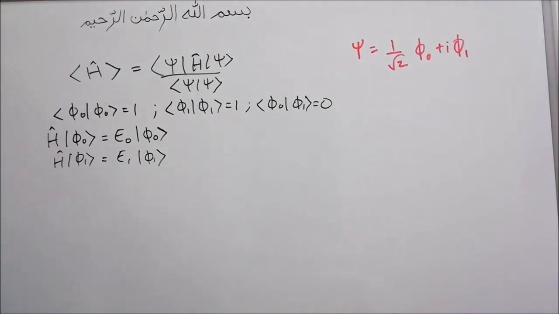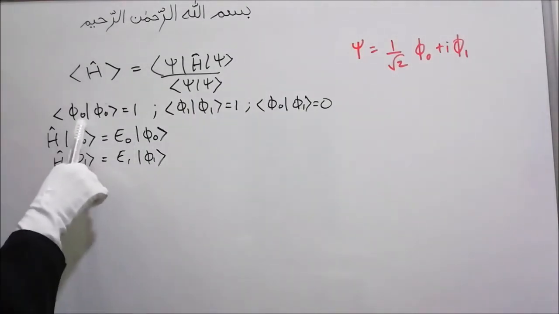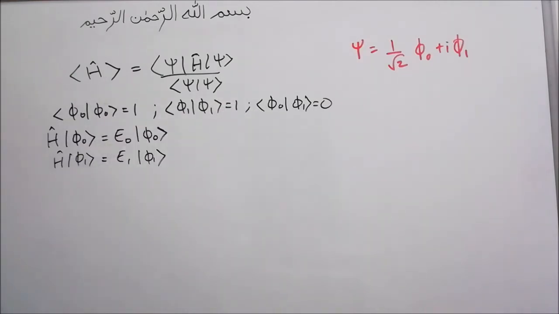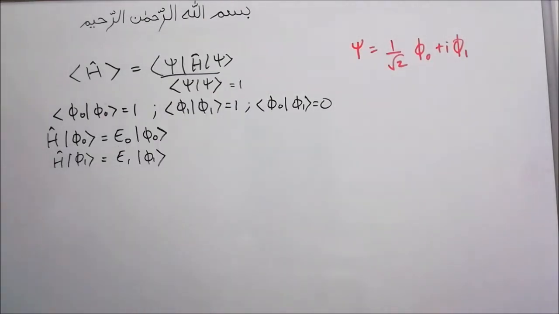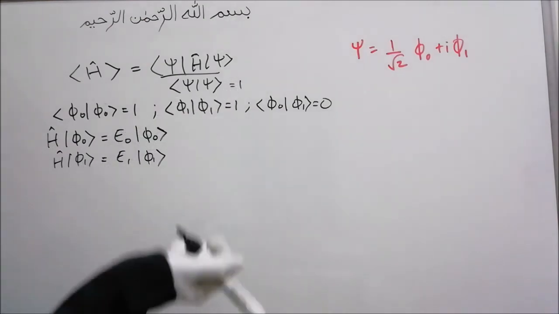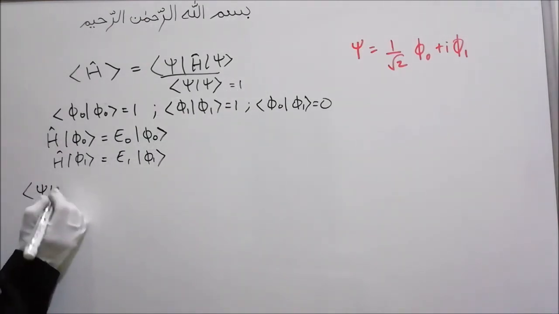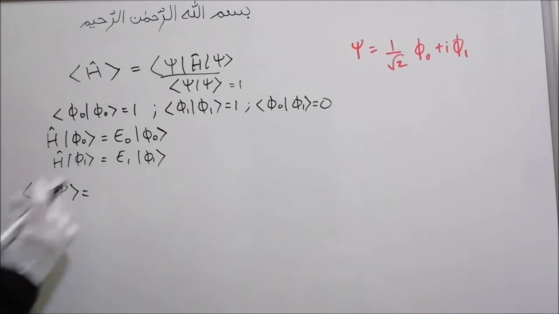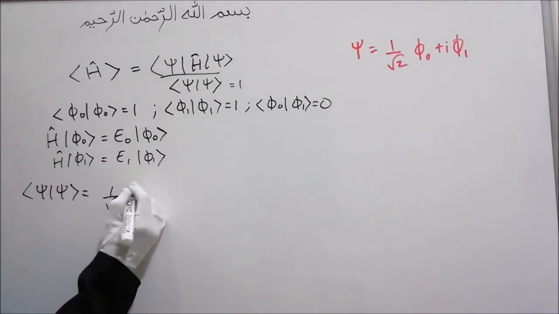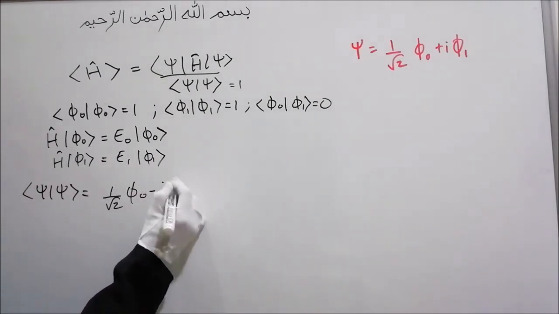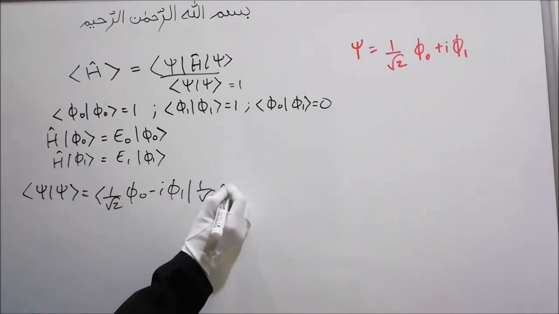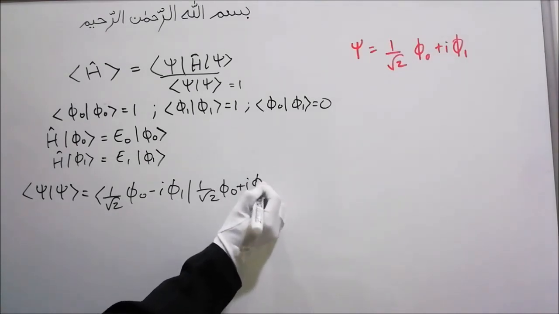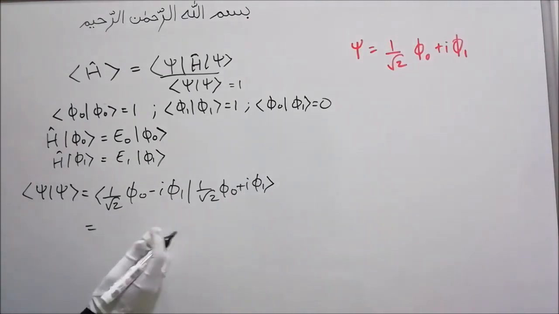Now, phi naught and phi 1 are normalized, so we got these things. If our wave function psi is normalized, then we will get the bracket of psi with psi equal to 1, only when our wave function psi is normalized. But here it is not normalized, so we'll have to find the value of the bracket of psi with psi. What will it be? Bra psi will be 1 by root 2 phi naught minus i phi 1, and then ket psi will be the same thing, 1 by root 2 phi naught plus i phi 1. Solve this.